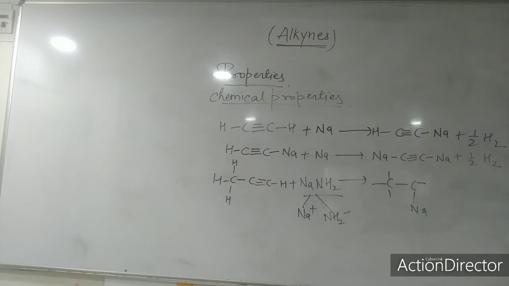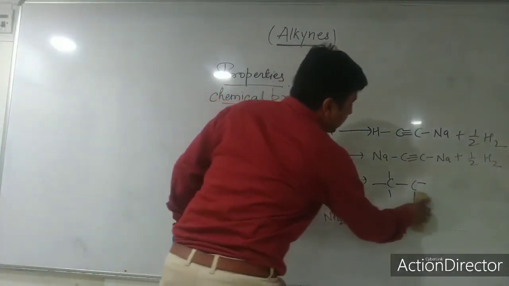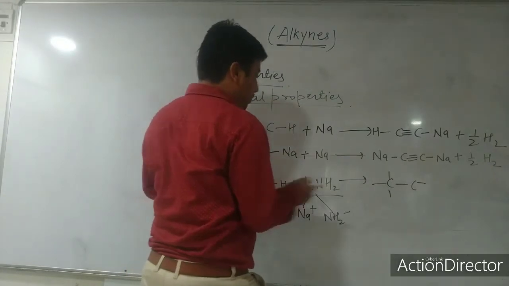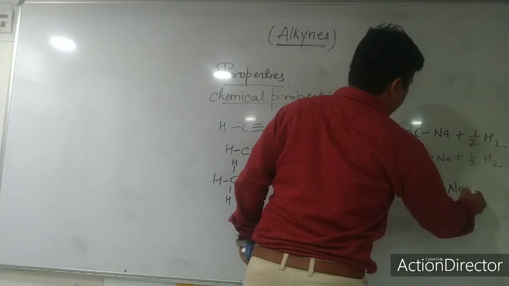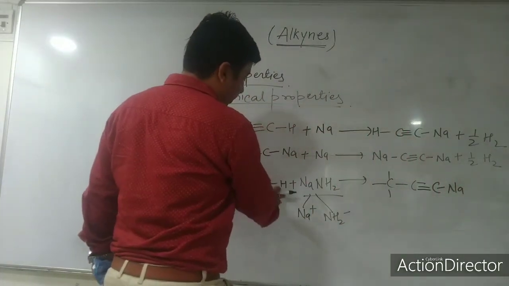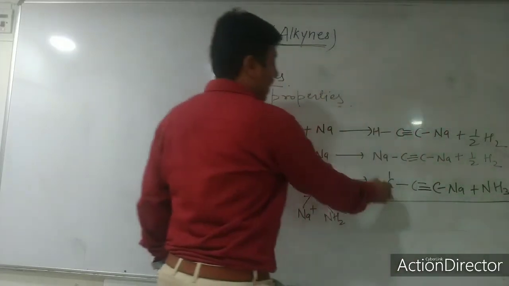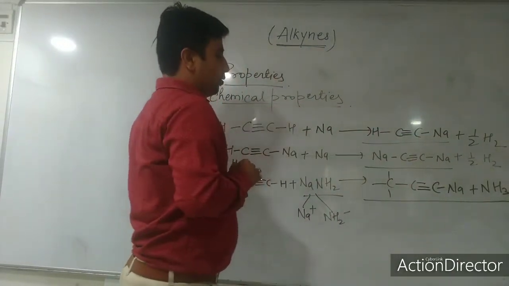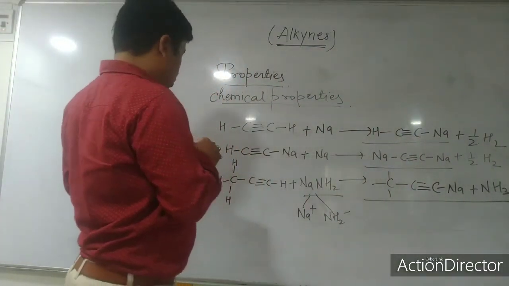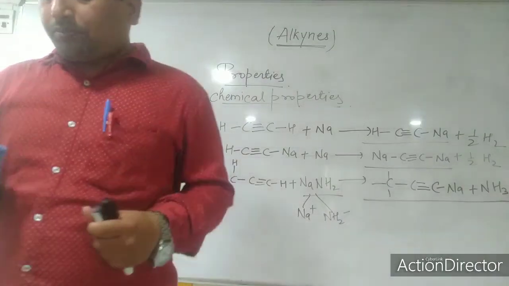It will be called sodium propanide. What will it be called? Sodium propanide. Here, as we have done the reaction now, similarly you don't have to do the reaction. Just suppose this carbon is the triple bond carbon. The hydrogen will be received and you will get ammonia. So disodium ethyne, monosodium ethyne. So these were the reactions of sodium with ethyne.